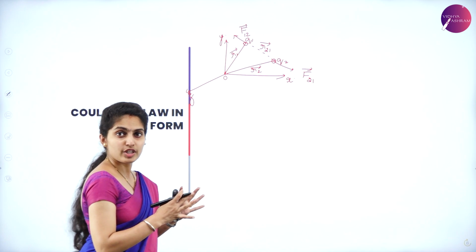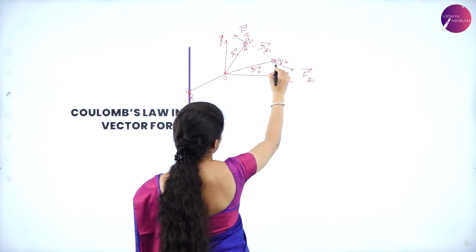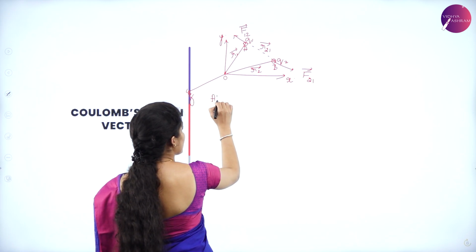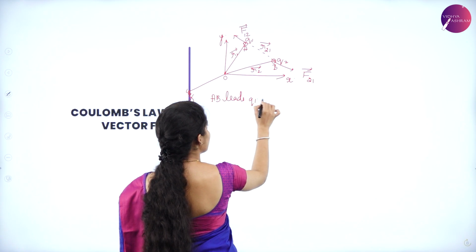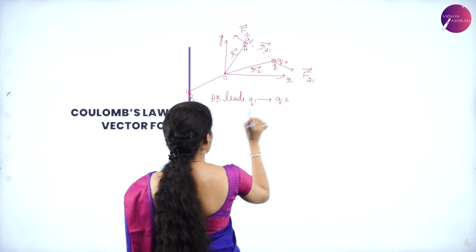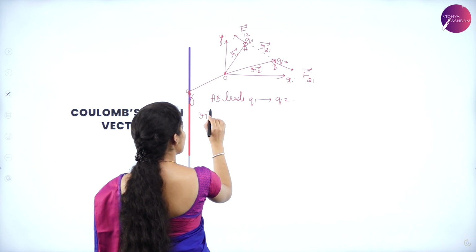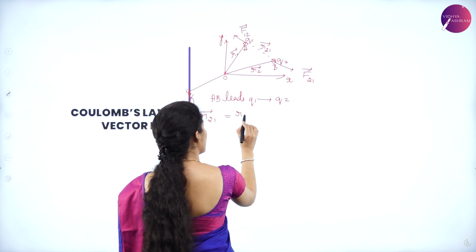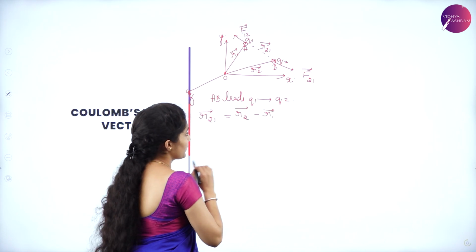Let us just mark the point charge positions as A and B. AB leads from Q1 to Q2. You can write R21 vector is equal to R2 minus R1 vector.